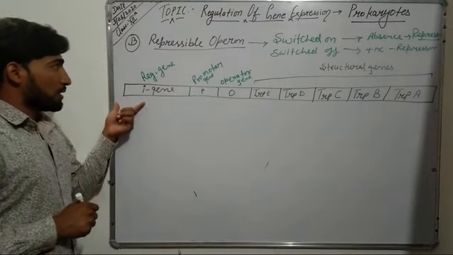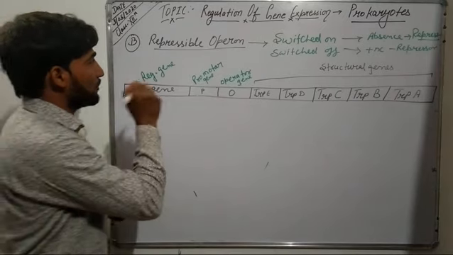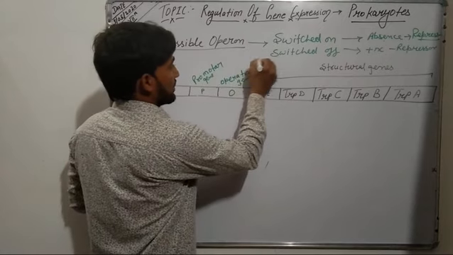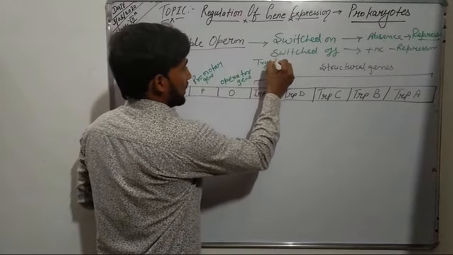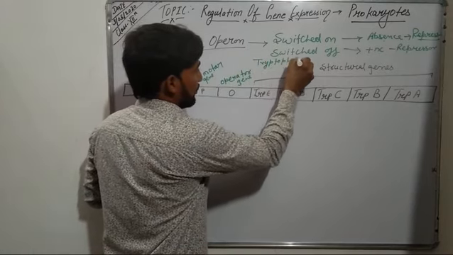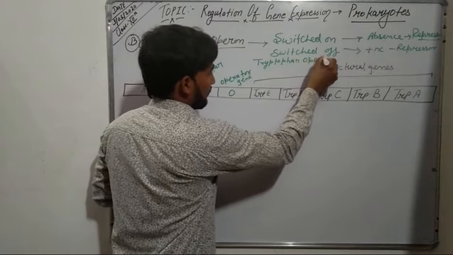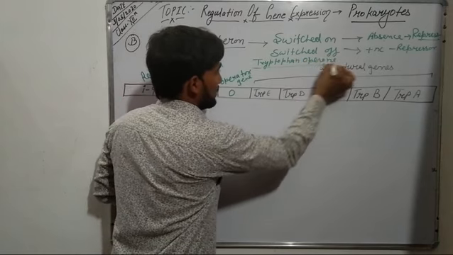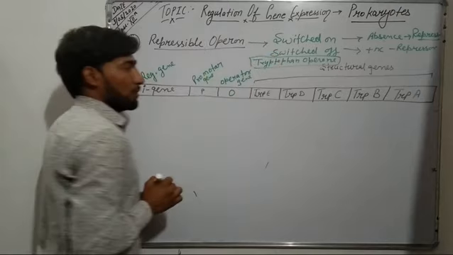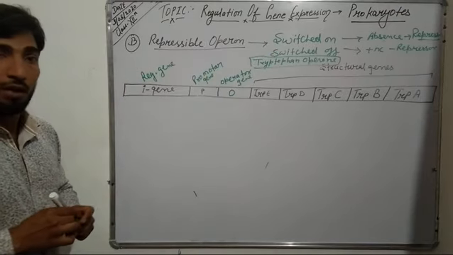The example of this repressible operon is the tryptophan operon. So now we will discuss the tryptophan operon.